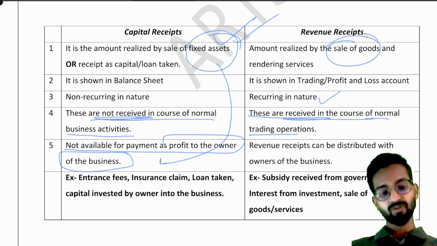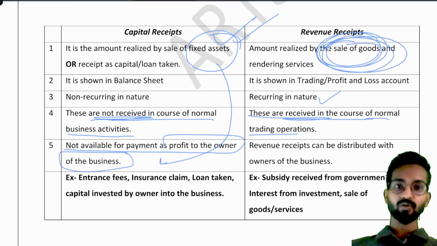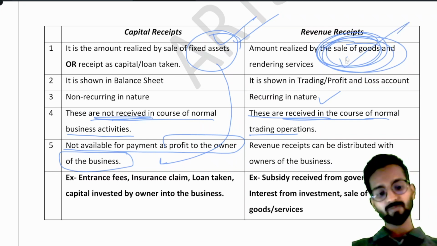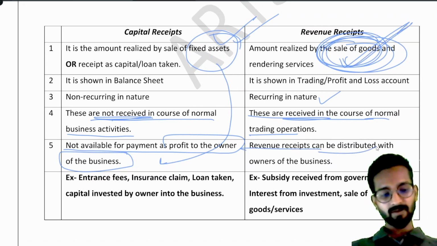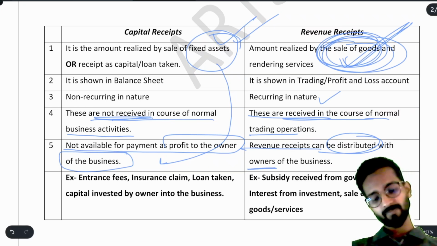But when you are selling the goods, obviously you will earn some profit. That profit the owner can take, and there we use the word drawings. Whenever we see goods withdrawn by the owner or cash withdrawn by the owner, that is this money from the sale of goods. Now, revenue receipt can be distributed to the owners of the business. What are the examples? Please look.